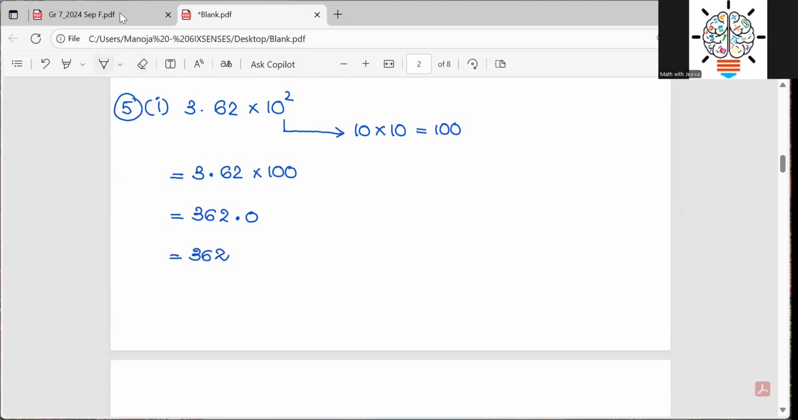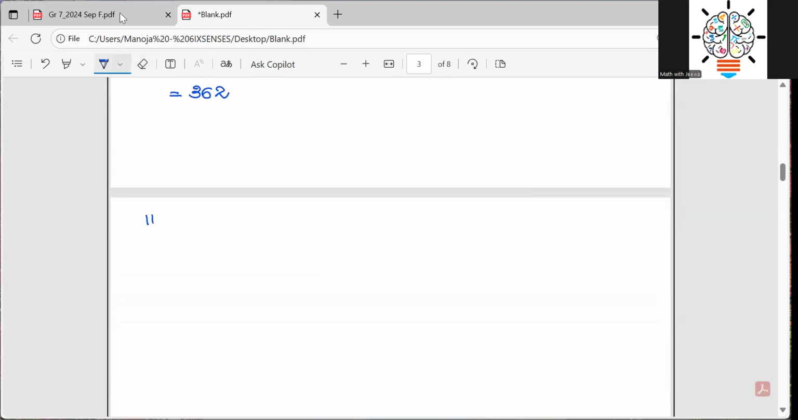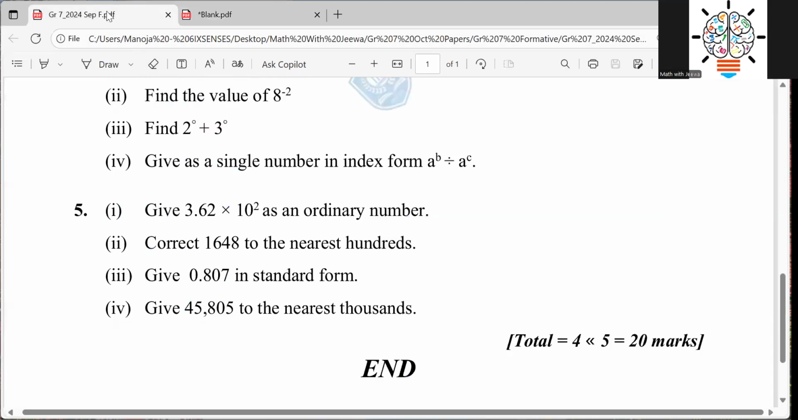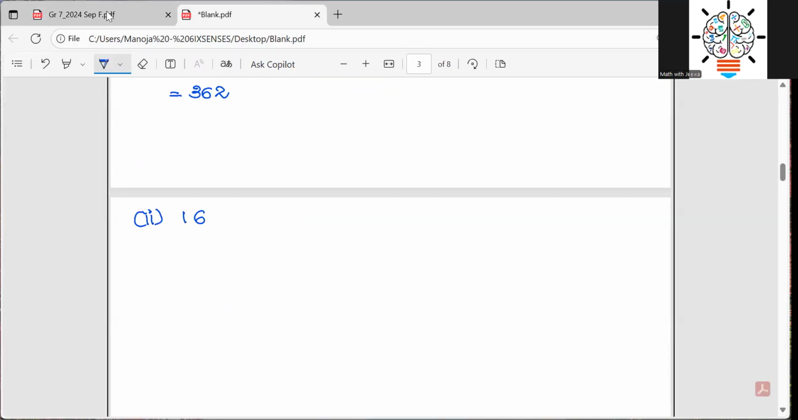Okay, so then we will move to part 2. The Roman number 2: correct 1648 to the nearest 100. So this is the 100 place. I look at the next number. If that next number is less than 5, I don't do anything to the underlying number. I just write 1 and 6, and the rest of the digits will be 0. So here I write 1,600 to the nearest 100.